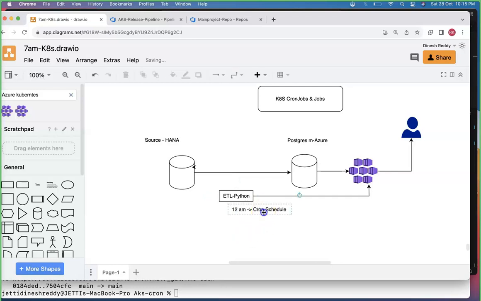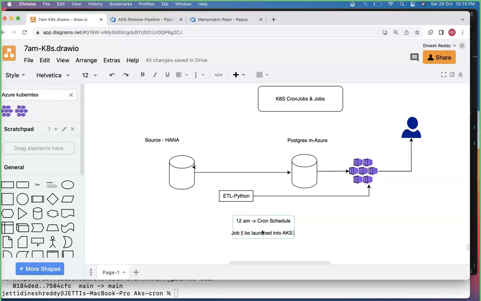You know what will happen? At exactly 12 AM, a job will be launched, team. Once the job is launched into a cluster, you know what will happen, team?